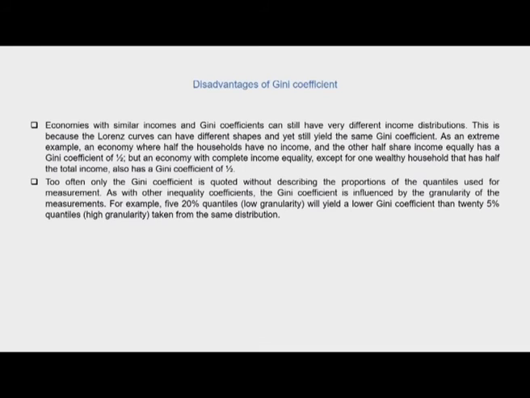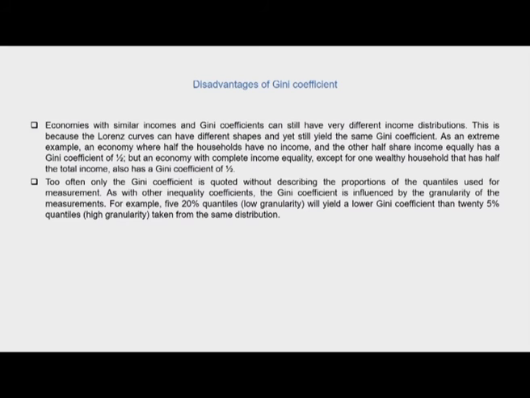Now, too often only the Gini coefficient is quoted without describing the proportions of the quantiles used for measurement. As with other inequality coefficients, the Gini coefficient is influenced by the granularity of the measurements. So, for example, 20% quantiles will yield a lower Gini coefficient than 25% quantiles taken from the same distribution.